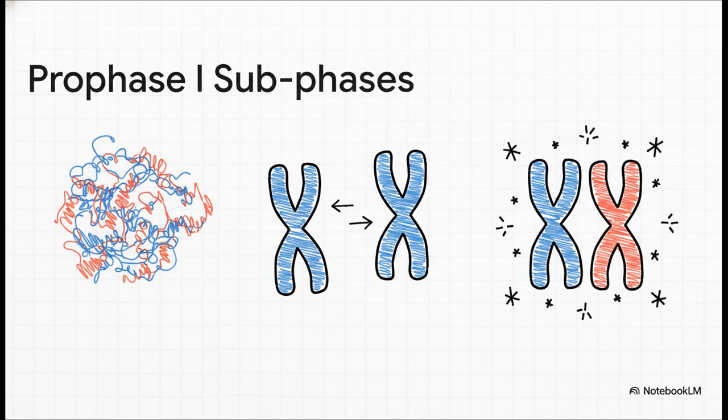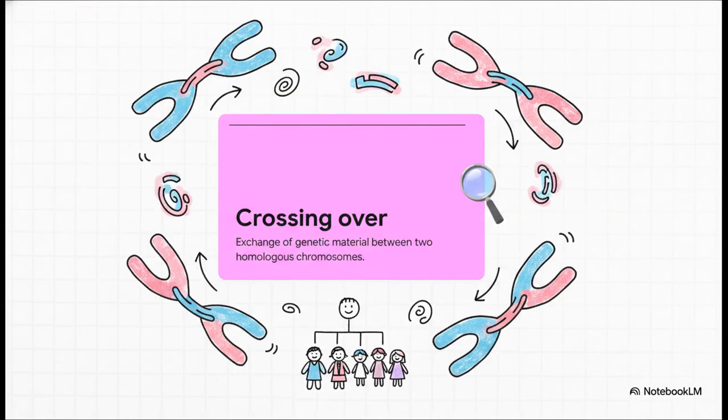The chromosomes condense, they pair up with their homologous counterparts in a process called synapsis, and then something completely magical happens during that pachytene stage. So the absolutely crucial point is this definition right here, crossing over. While those paired homologous chromosomes are snuggled up really close, they literally exchange segments of genetic material between non-sister chromatids. They do this at intersection points called chiasmata.